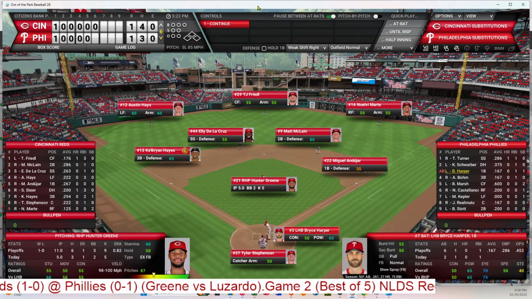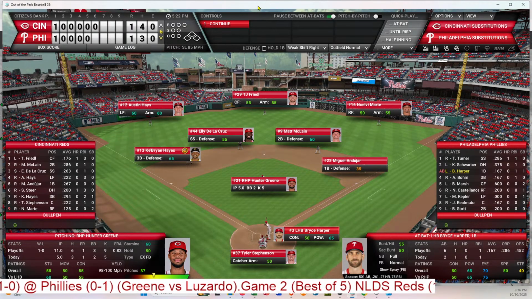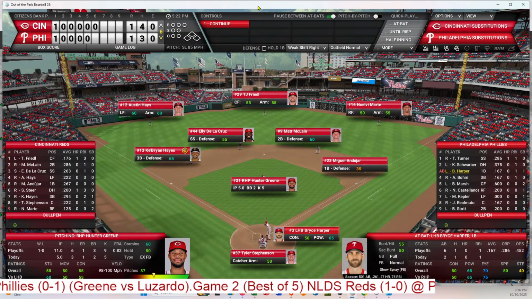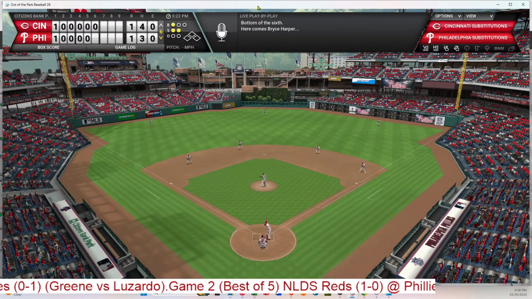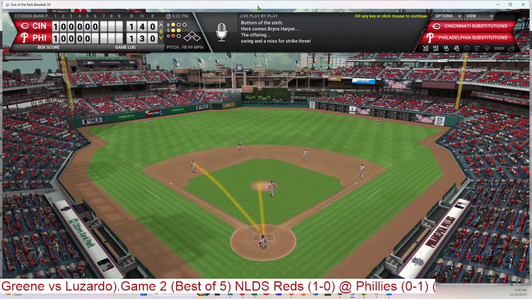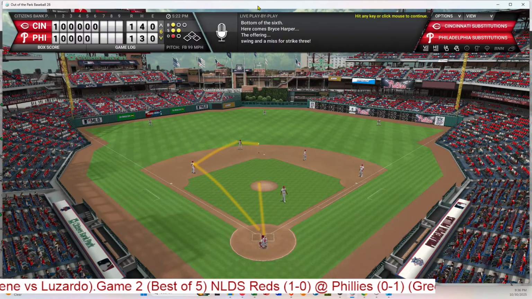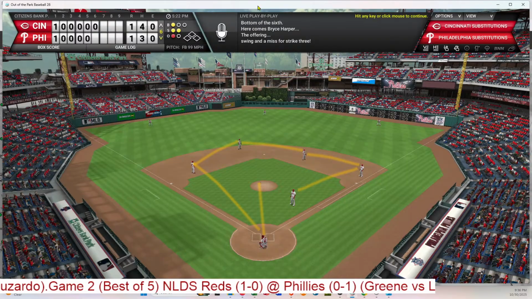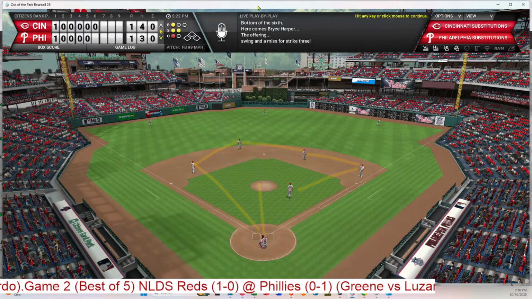Greene has been just as impressive so far. 87 pitches. And here's Harper. 1 and 2. Pitch. Struck him out. A fastball at 99 miles an hour. So the last 3 batters, Greene has reached back and struck them out. 1, 2, 3 batters in the order.